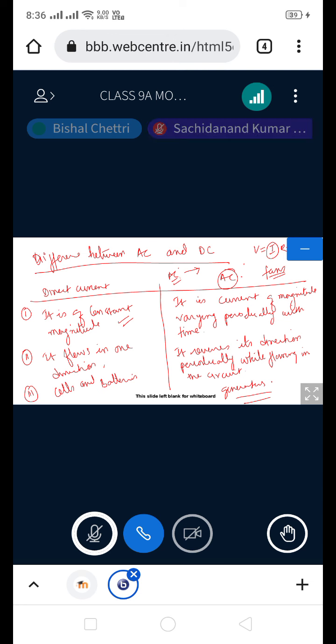Yes, understood. Now, in the same way, direct current flows in one direction. The direct current always flows from the positive terminal of the battery to the negative terminal of the battery or not? Yes, sir. Alternating current, as it is flowing, keeps changing its direction, after every 50 times in a second, that's why the frequency is 50 Hz. And the source, as I told you, is cells and batteries or generators.